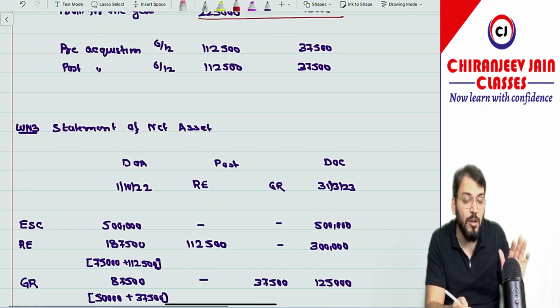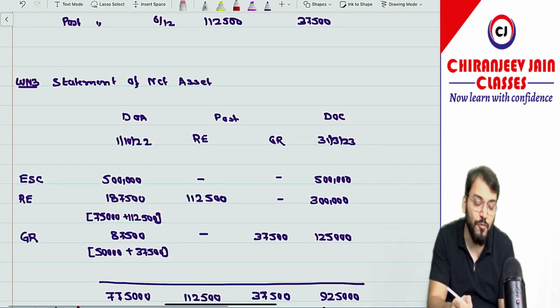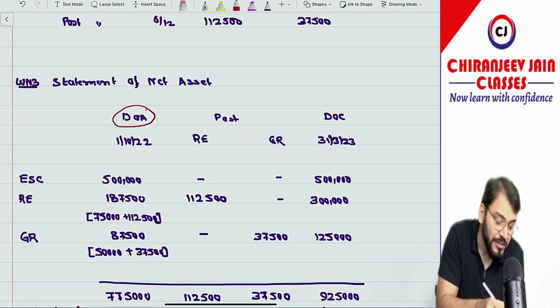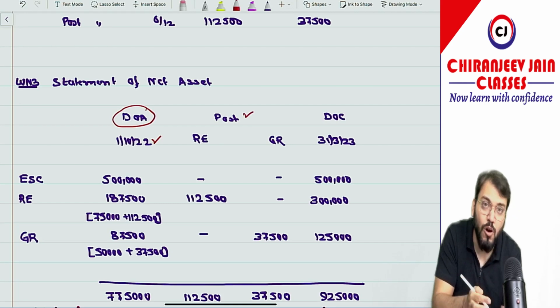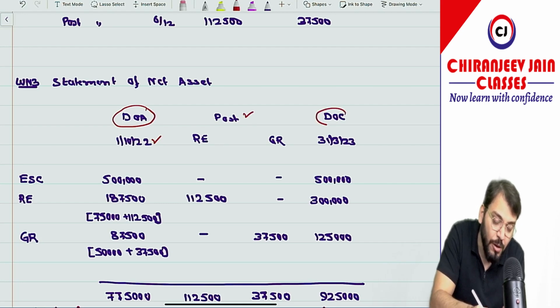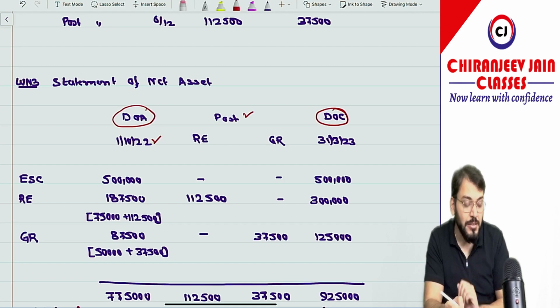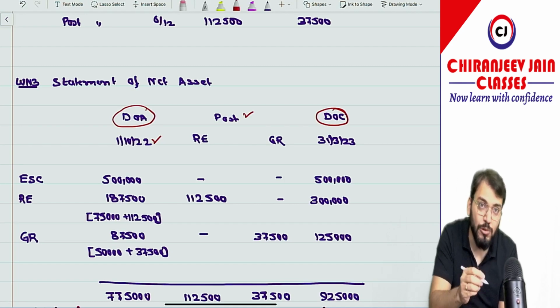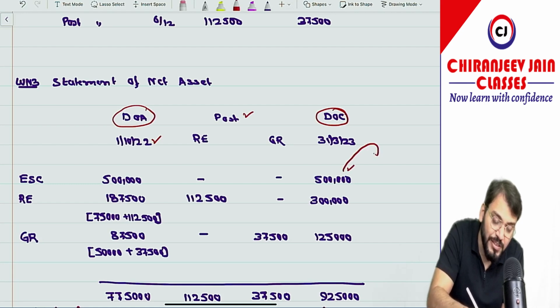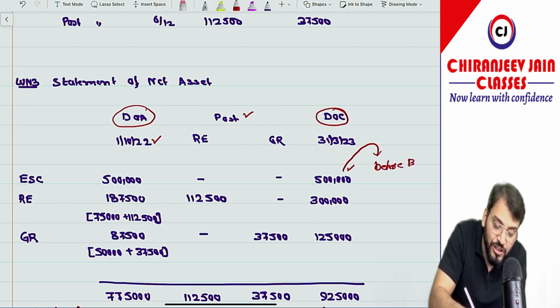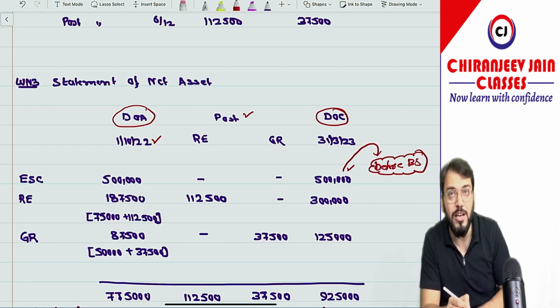Now coming to the statement of net asset. Of course we'll start with the date of acquisition. The date of acquisition is 1st October 2022. Then we write down 2 columns, retained earning and general reserve, and the date of consolidation. Now first we write down equity share capital. So equity share capital is given as 5 lakh and 5 lakh. But can you say this equity share capital is before bonus shares? Correct? So I need to explain a small point about bonus shares.